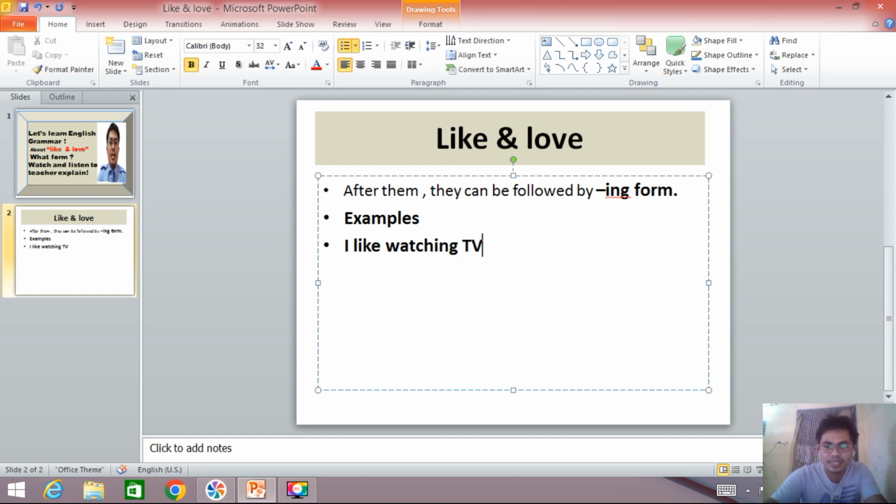This is an example of like. Or if I use another verb, for example, we love talk, I have to add ing. So, we love talking to each other.